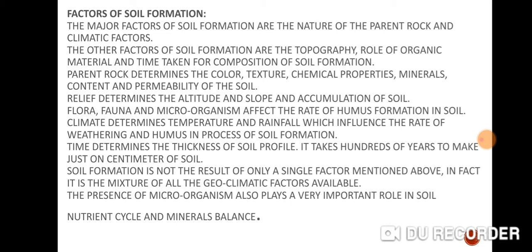Now, factors of soil formation. Various factors affect the physical and chemical properties of soil. The major factors are the nature of the parent rock and the climate of that area. First of all, what is parent rock? Parent rock determines the color, texture, chemical properties and minerals. Now the second one is climatic conditions like temperature and rainfall. They determine the rate of weathering and the formation of humus.